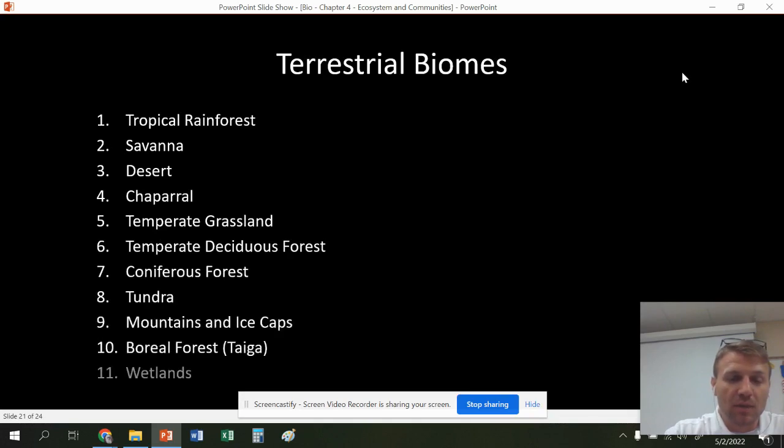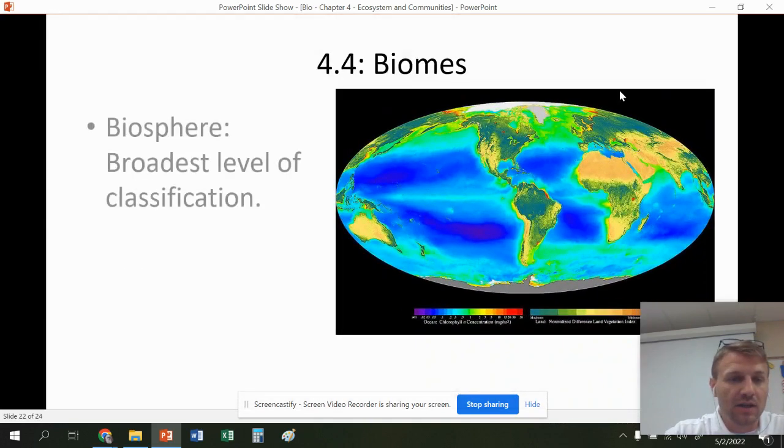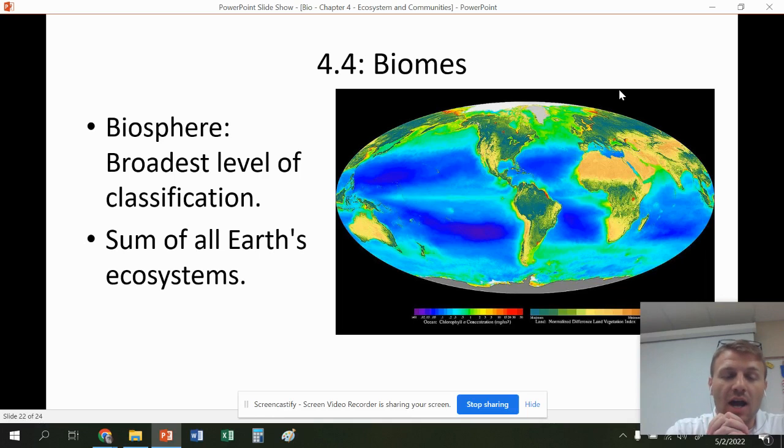You can see the different terrestrial biomes. We'll probably go over those in a little bit. Oh, and lastly, biosphere. This is the broadest level of classification. This is just all of the ecosystems of the Earth. So now we're at the largest level of classification. And we're done.